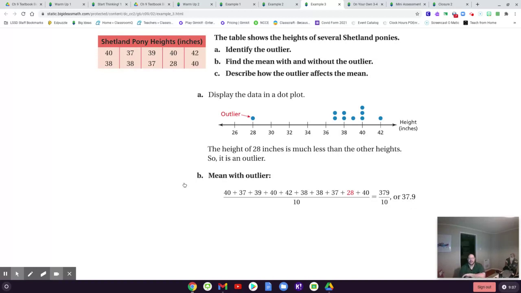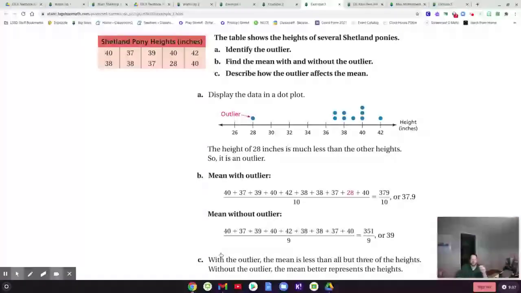Okay, I would like you to find the mean height without the outlier. So you're going to pretend like that 28-inch pony is not there. Find the mean in that case. All right, so you're going to add up these other 9 numbers, and then you'll divide by 9, because now you've eliminated the, not eliminated, it's still alive, it's just hanging out in its own little space, but you are not including it in your calculation. So you add up the other 9 numbers, divide by 9, and you see the height of 39 inches. That is actually a better average for these ponies, because that one tiny little pony would have thrown it off.